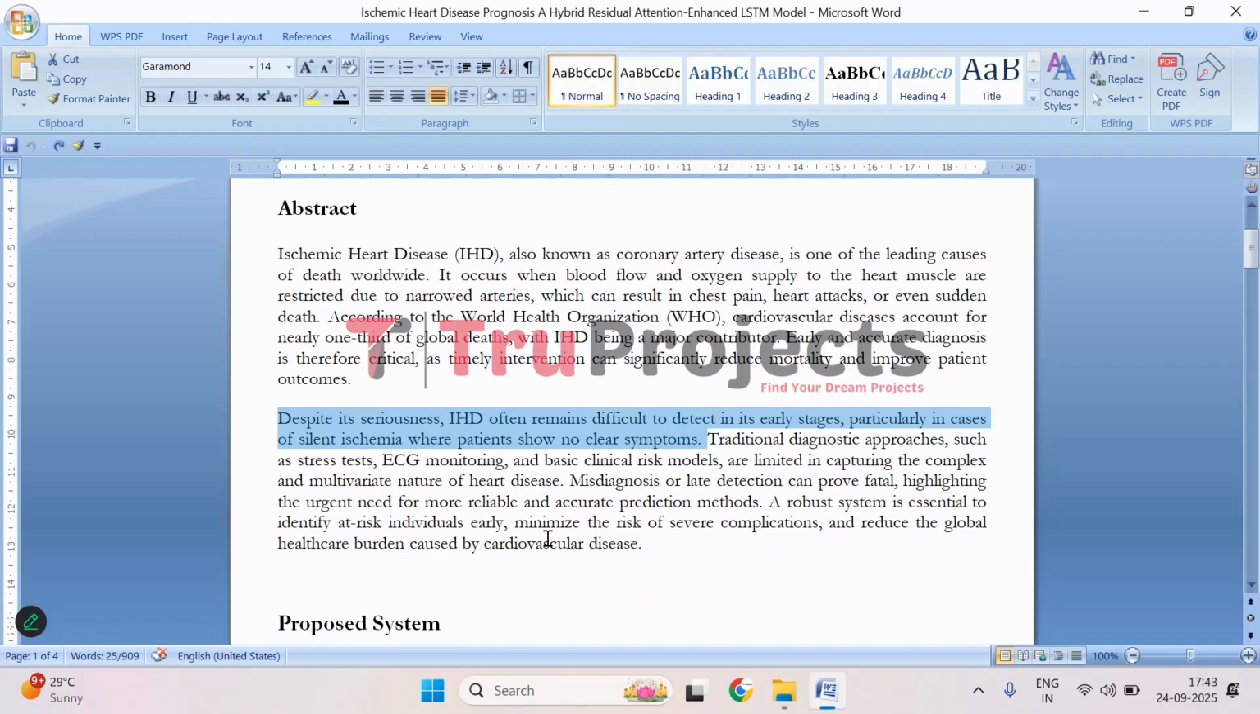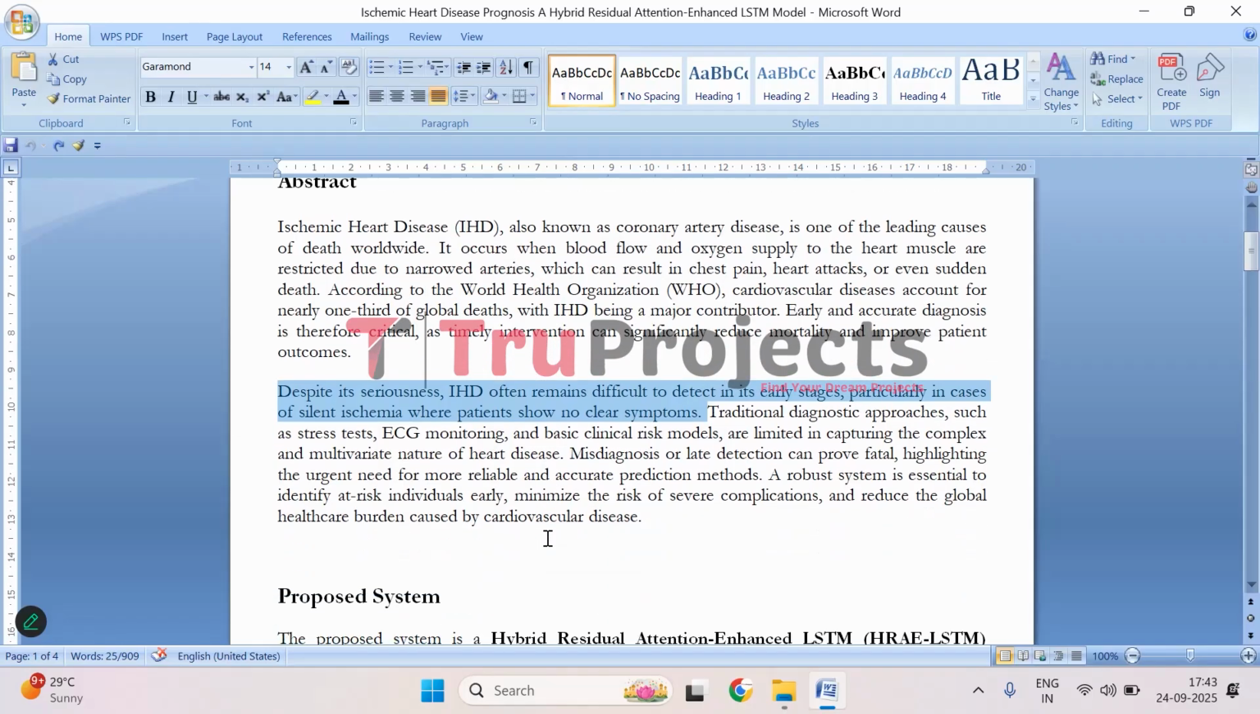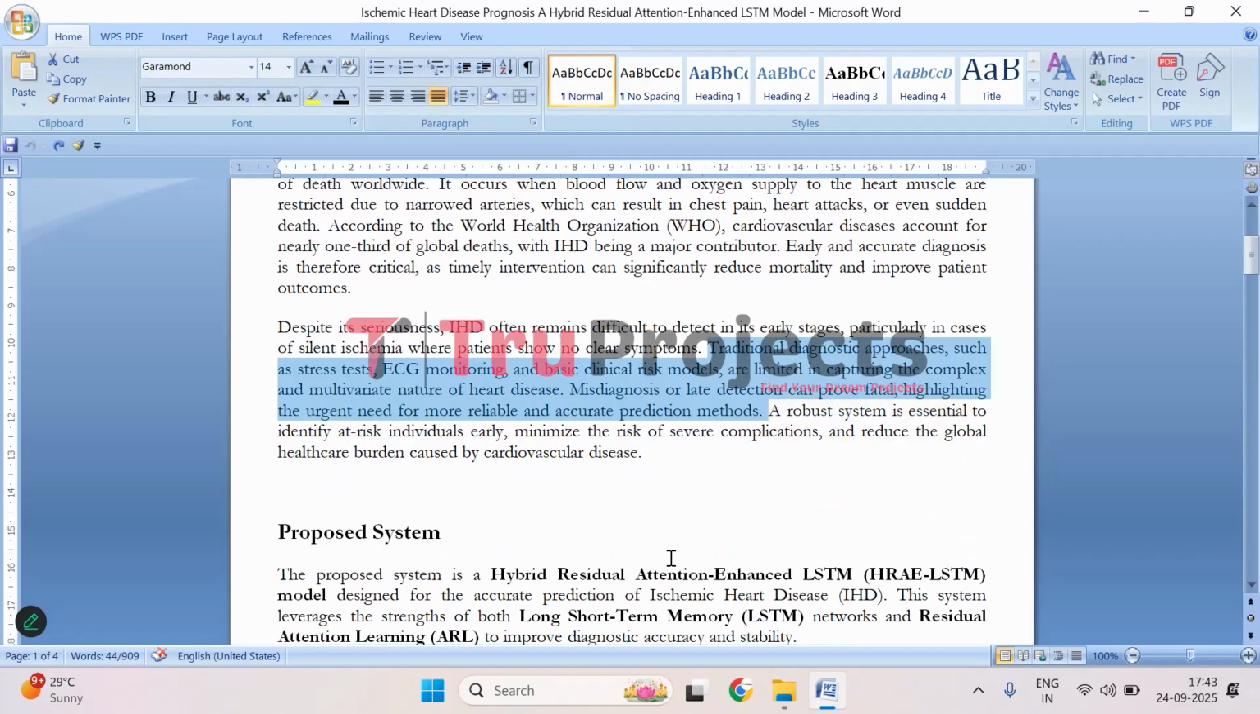Even though IHD is a serious condition, one of the tricky things about it is that it is not always easy to notice early on. Sometimes people have what is called silent ischemia, where the heart isn't getting enough blood, but they don't feel any symptoms. So they might think everything is fine, even though their heart is at risk. Usually, doctors check for heart problems by using stress tests, ECGs, or basic risk assessments, which are helpful, but they can't always pick up all the hidden patterns in the patient's data. This means that sometimes heart disease is detected late or even misdiagnosed, which can be very dangerous.